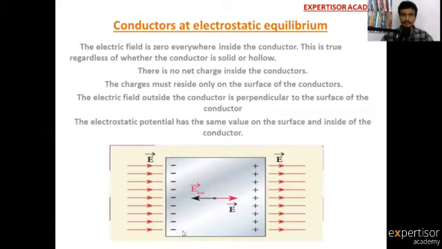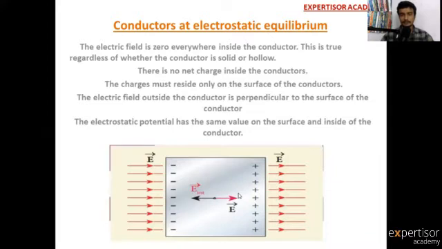Negative charges create field lines towards the charges. So this is the internal electric field. Internal electric field must be zero. So this is the small information about conductors at electrostatic equilibrium.